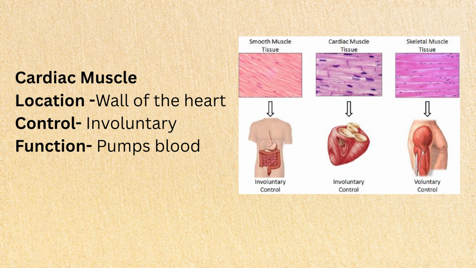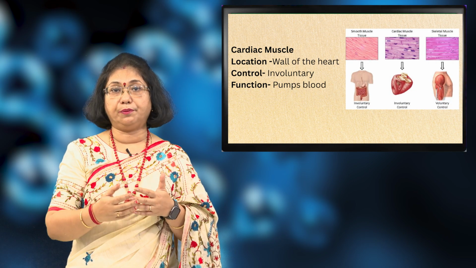The cardiac muscle is very specific. It is present only in the wall of the heart. Its movement is completely involuntary. We cannot control the movement of the heart muscles and their main function is pumping of the blood.